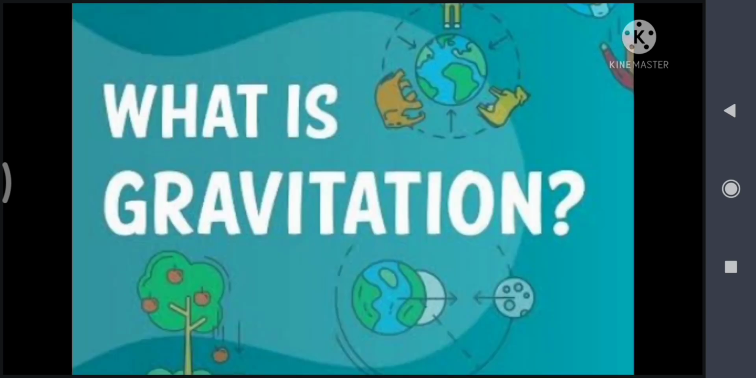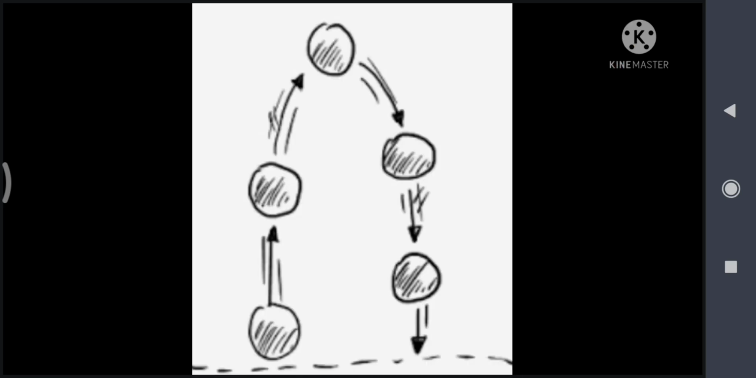What is gravitational force? Force of attraction between two objects due to their masses is known as the gravitational force. Example of gravitational force is tossing a ball up. So, when we toss a ball up, then it reaches back to the ground due to the gravitational force.